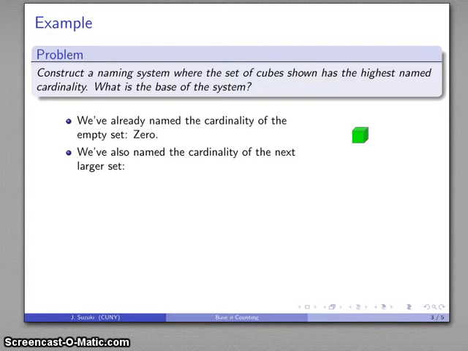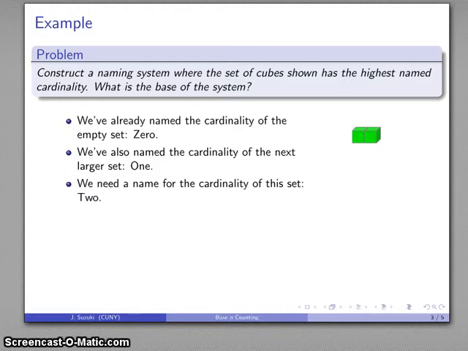I'll draw the next bigger set, and this is the set that contains this only, and so I need a name for this, and again we've used the name 1 for this set. And a look at the next larger set, and so now I have these things here, and I need a name for the cardinality of that set. Call it 2.